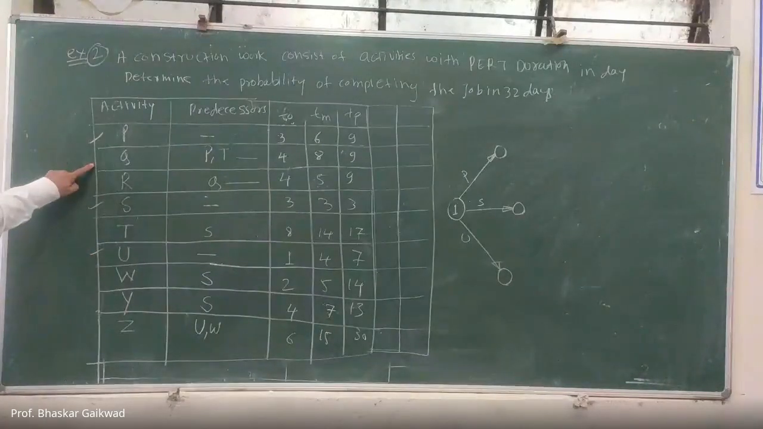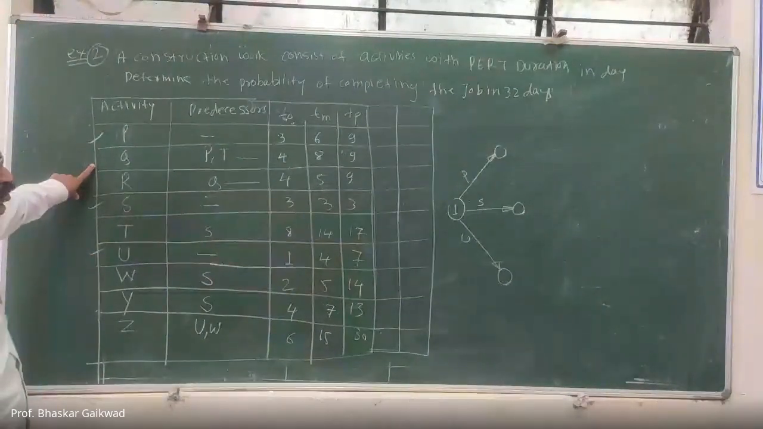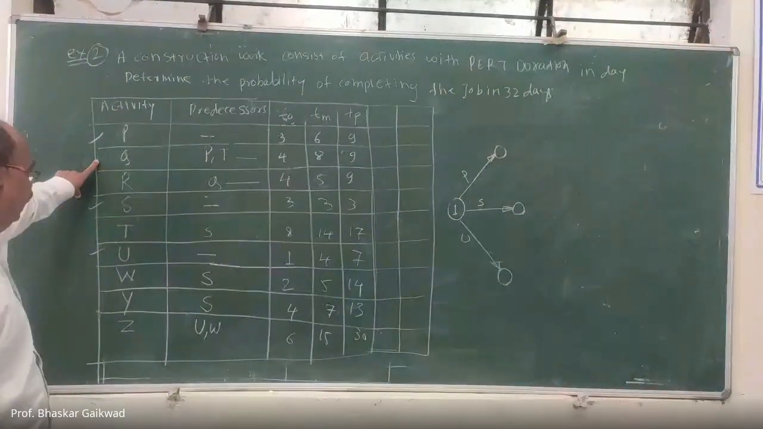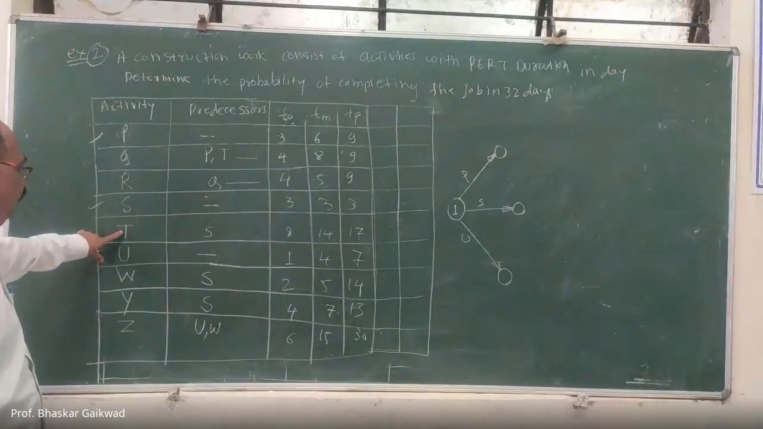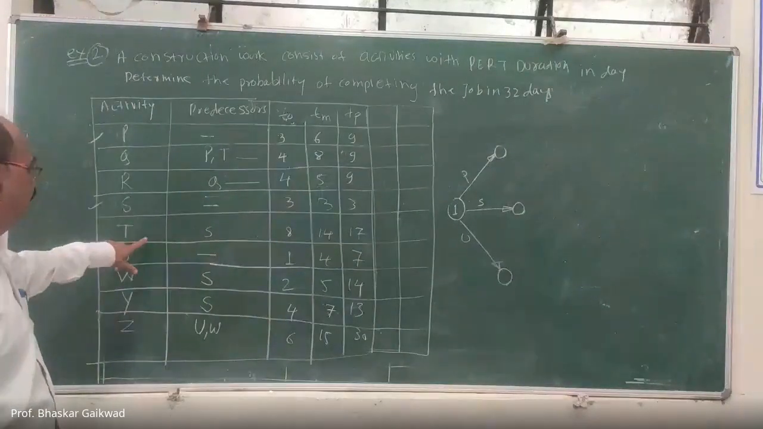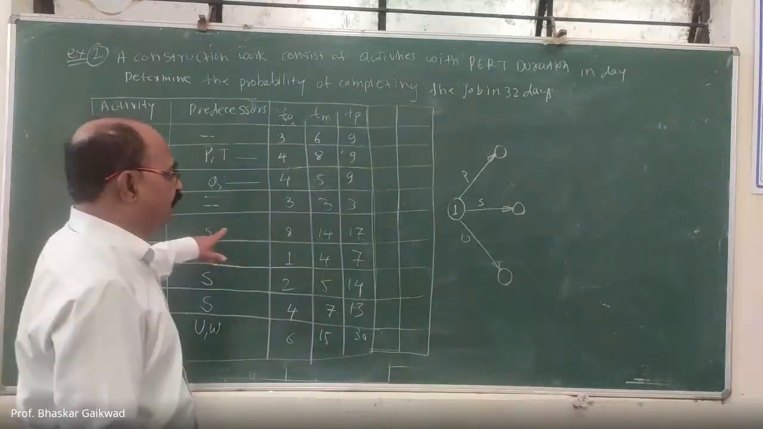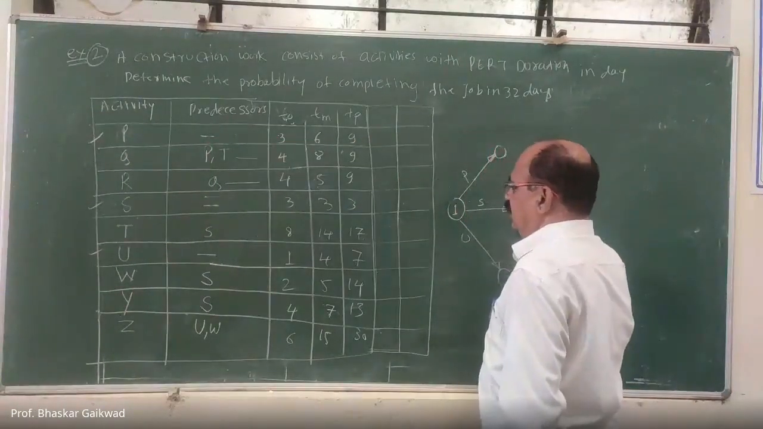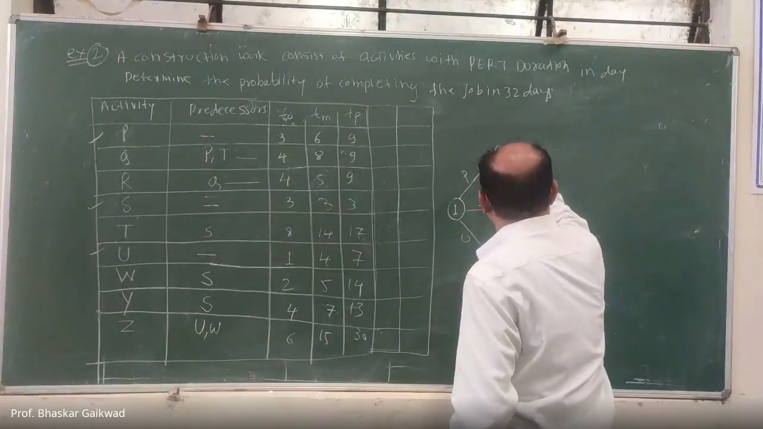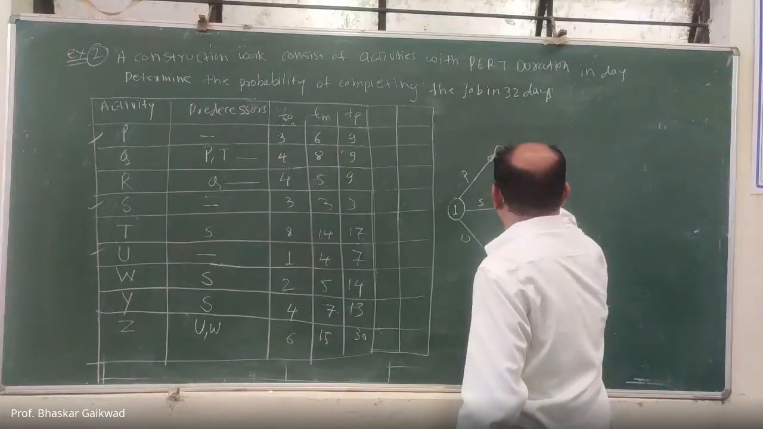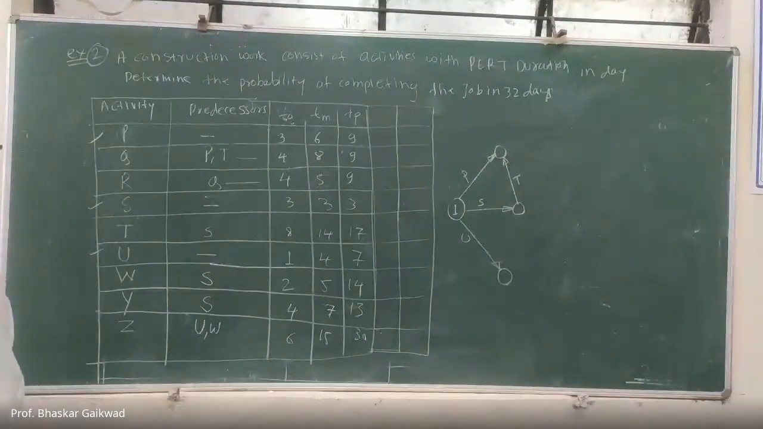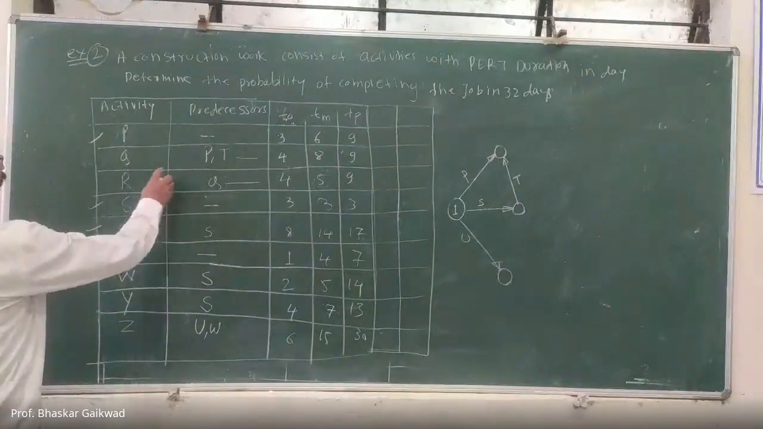Now Q will start from P and T. T will start from S. So where is S? After completing S, T will start. So here is the completion of S, and T will start. P and T together means it will go like this. So here is the T activity. This is over.